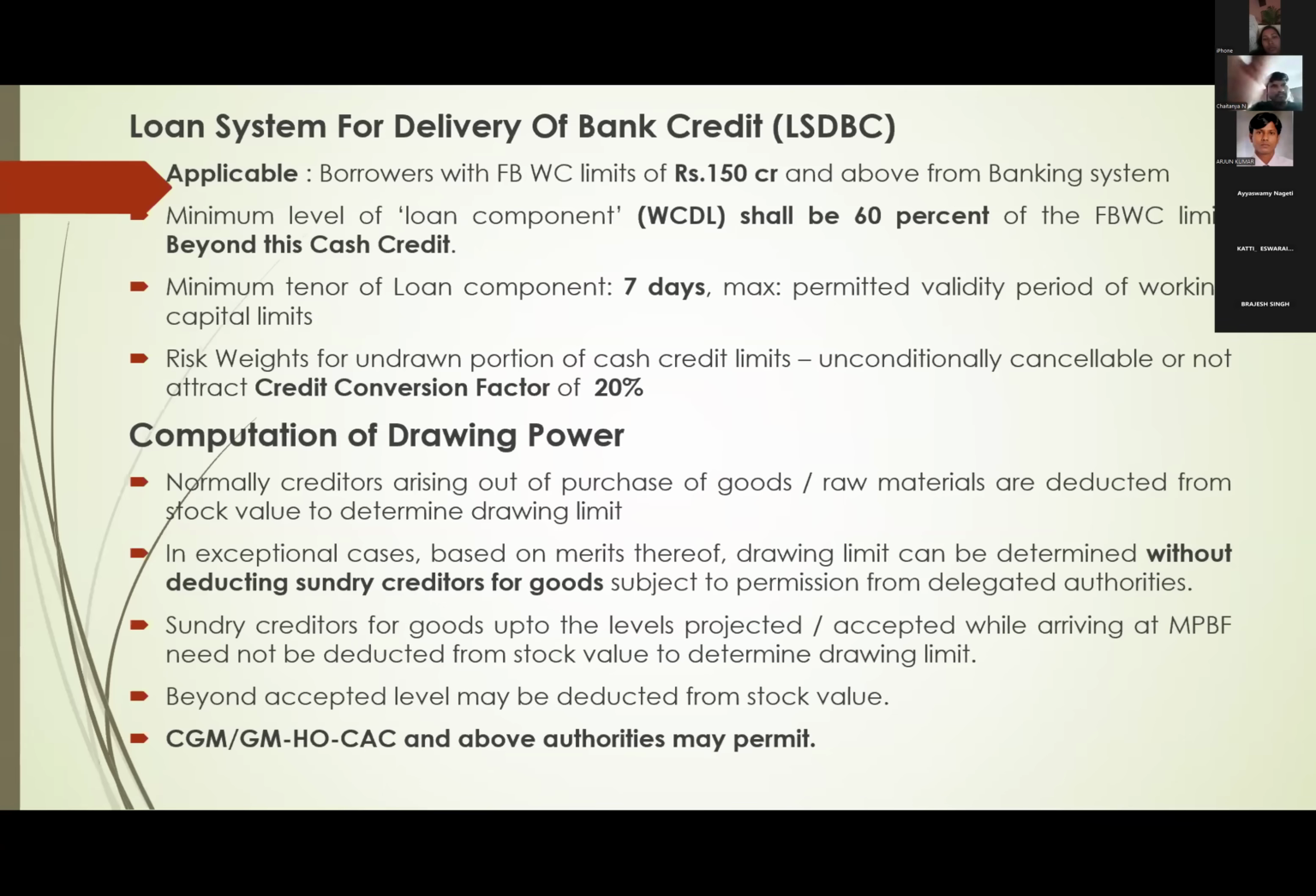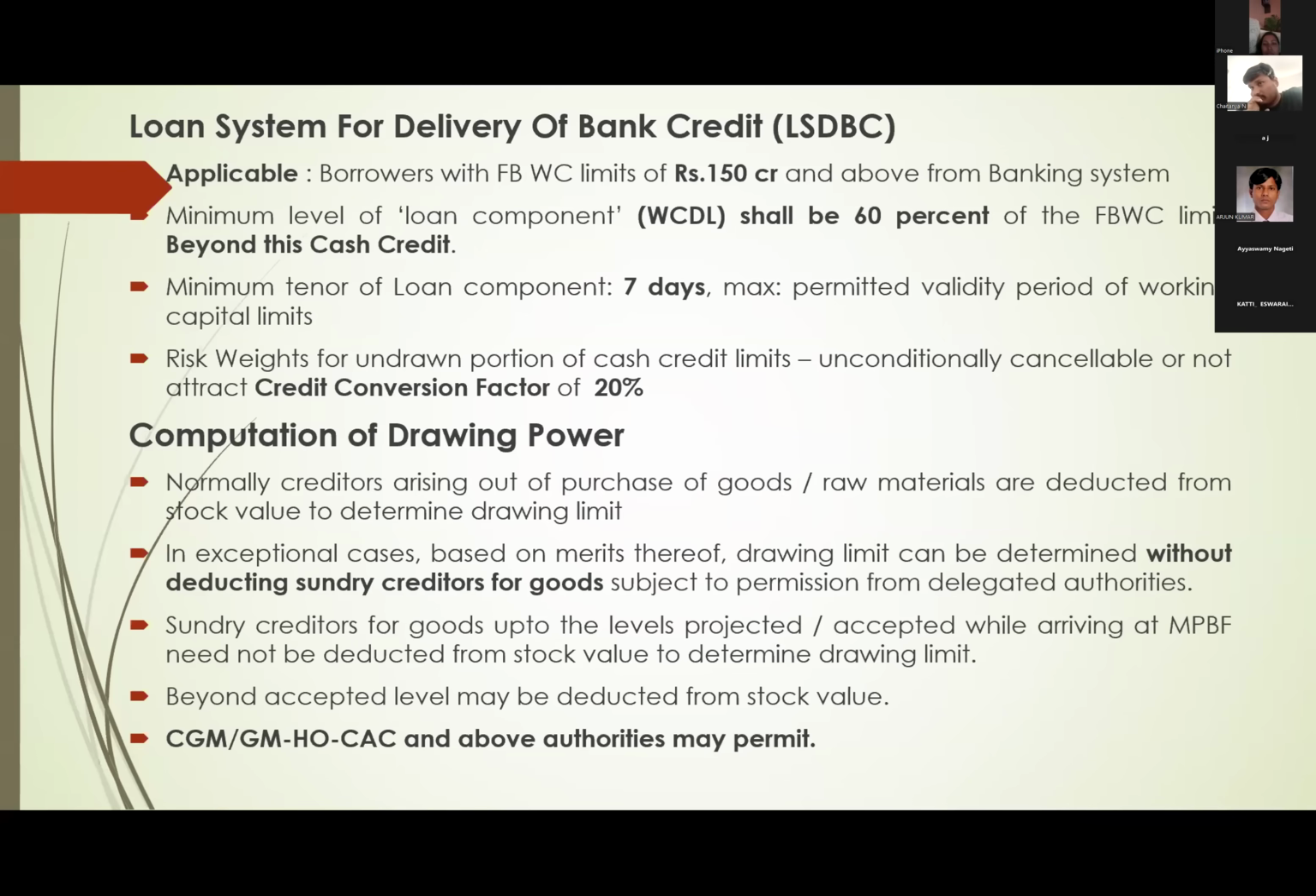I will tell you an example. 200 crores is total stocks. Sundry creditors is 60 crores. At the time of sanctioning the loan, we had assessed working capital limits, and 50 crores was sundry creditors. So with the permission of CGM, HOCAC and above, we need not deduct sundry creditors up to 50 crores, because up to 50 crores we have accepted at the time of sanction.